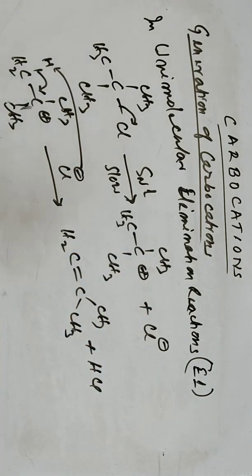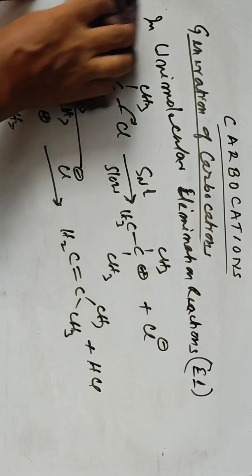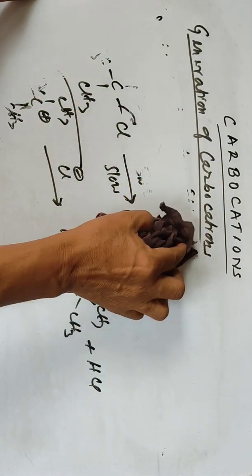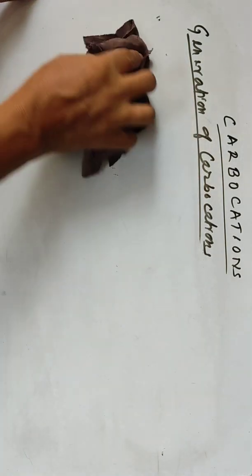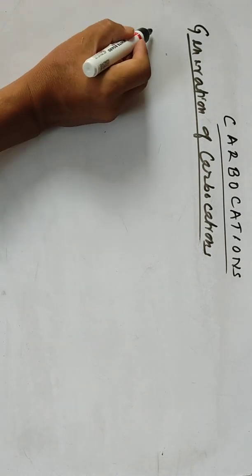Some examples I'm giving: carbocations can also be formed in aliphatic substitution reactions, in aromatic substitution reactions, in nucleophilic substitution reactions. Another example is in rearrangement reactions. In the rearrangement reaction also, sometimes these carbocations can be formed, to get more stable carbocations. So to get the more stable carbocations, rearrangement takes place.